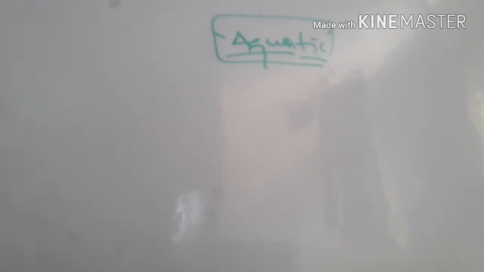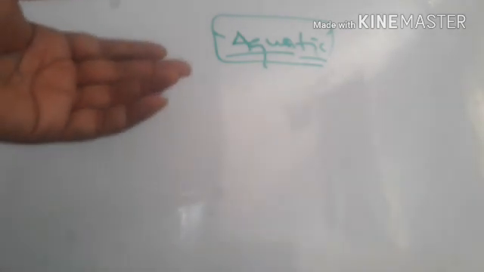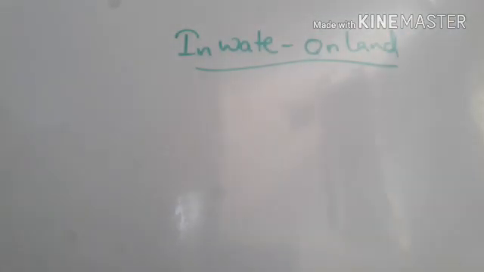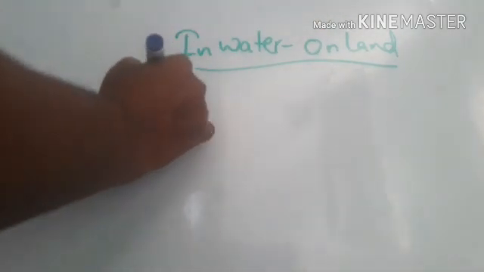Now a little part of this lesson remains, and that is adaptation in animals which are able to survive in water as well as on land. Means it can survive in the water and also survive on the land. Do you know which animal can survive both in water and on land? Very good, that is the frog.